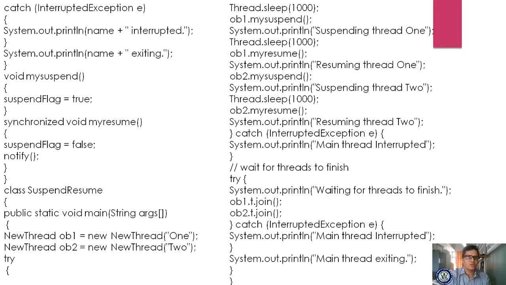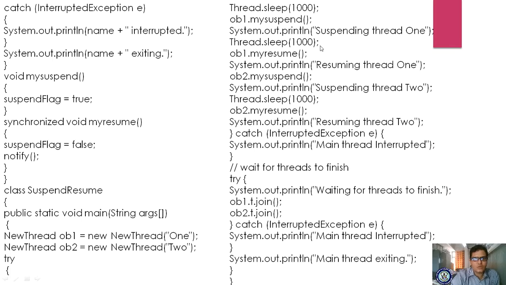Okay, so after that you are calling object1.mySuspend. You are calling the suspend method. If you call the suspend method, automatically the suspend flag becomes true. If it is true, what is the purpose of suspend? You temporarily stop. Right, so temporarily stopping, suspending thread 1 is possible, and next Thread.sleep(1000).